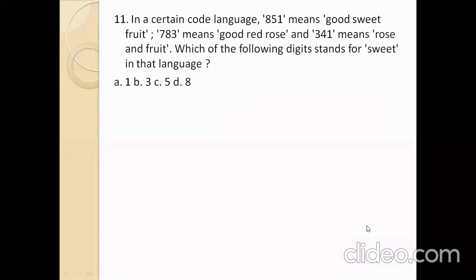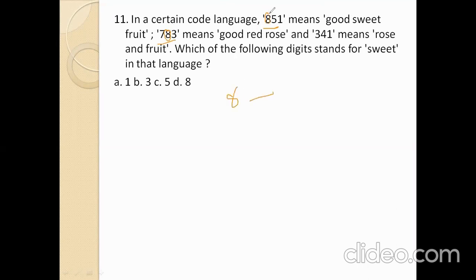Next. In a certain code language, 851 means good sweet fruit. 783 means good red rose. And 341 means rose and fruit. Now first 851, 783. Common number is 8.